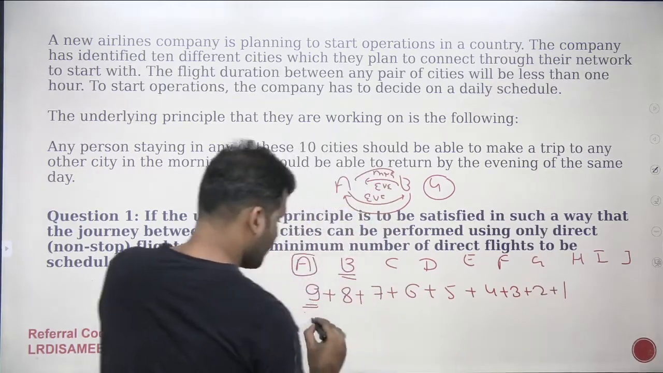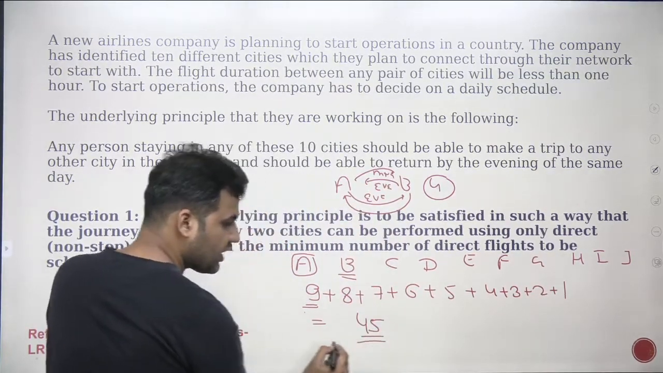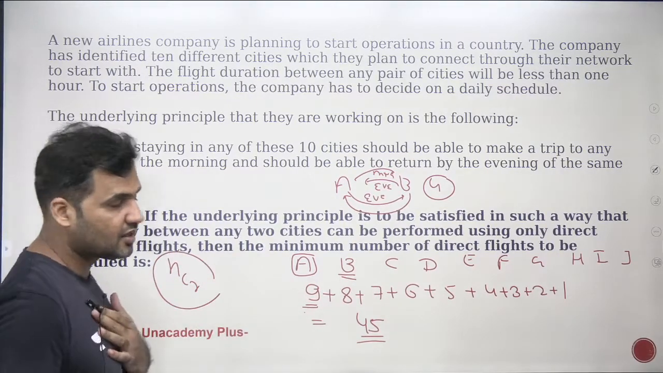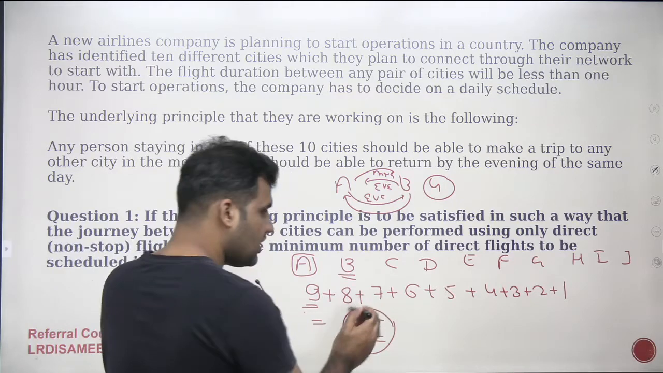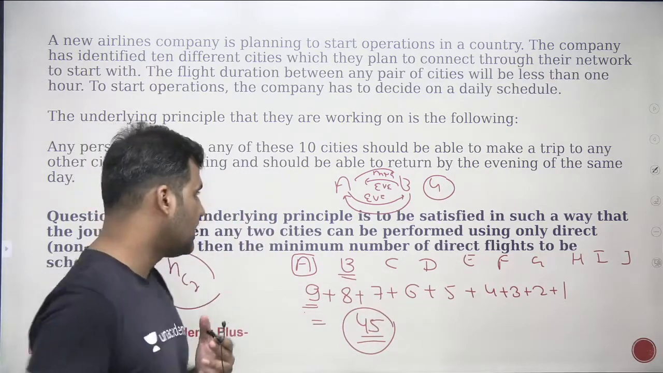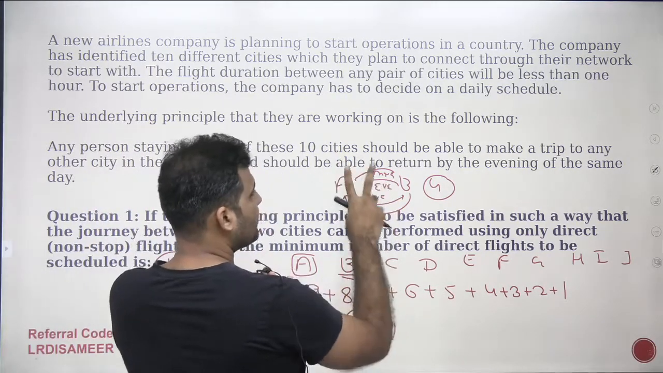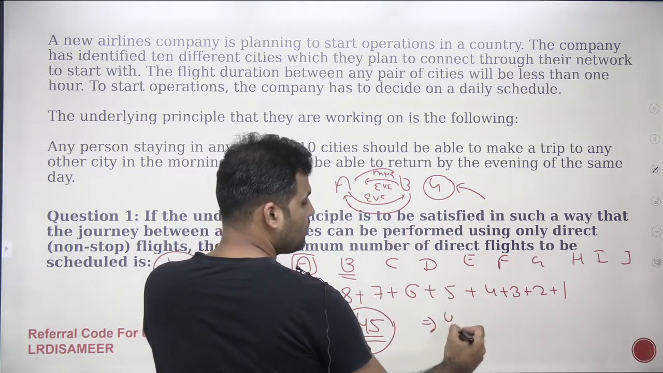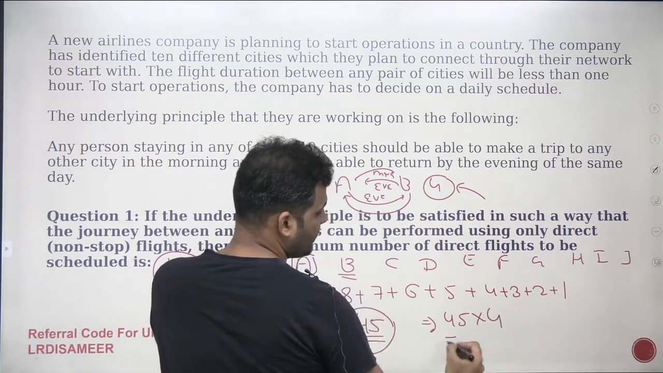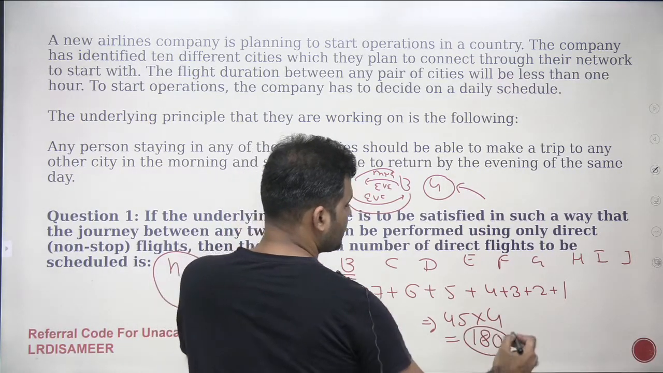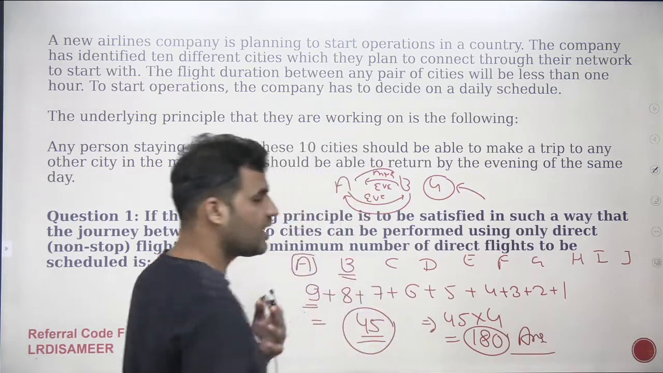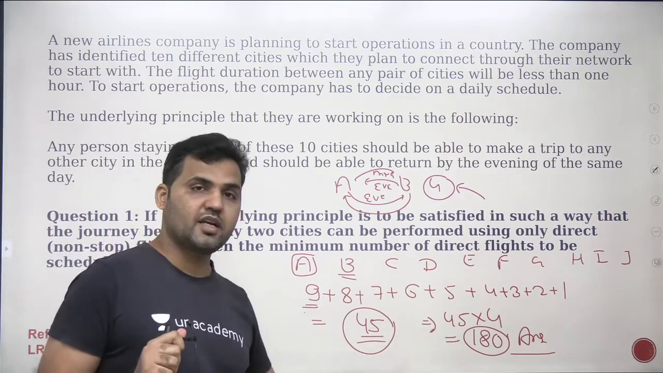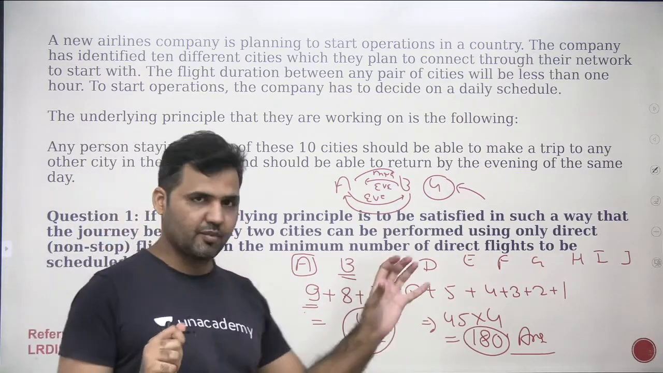So the total is 45 combinations of two cities. See that even if you don't know the concept of NCR, you can use this common sense to answer the question. There are a total of 45 combinations possible for two cities, and to satisfy the underlying principle between two cities, I need 4 flights, and there are 45 such two-city combinations. So the total number of flights required would be 180. So that's the answer of the question. There's no option given in the question, right? It was a TITA question, so you need to write down this answer in the box that has been given here.